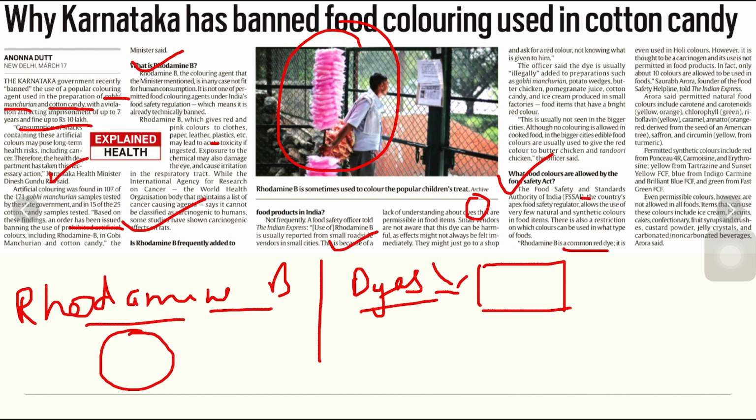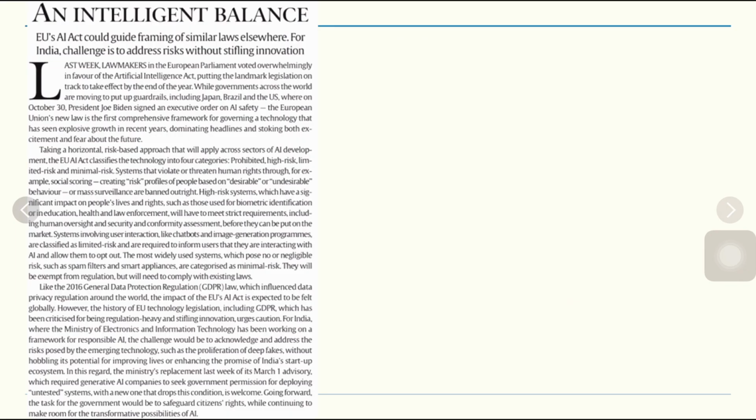So it can also be asked in the examination how food coloring agents have been proven to be deadly. Even you can write this particular answer in a non-communicable disease argument as well. So this is one of the particular issues.